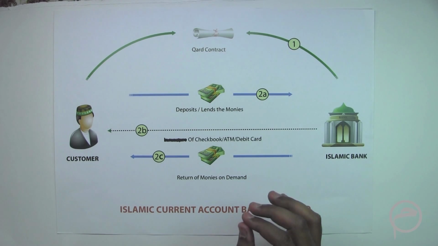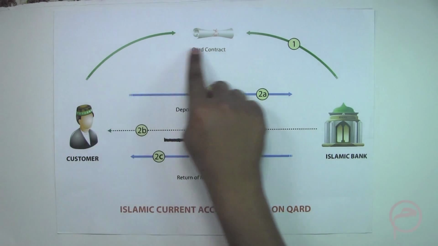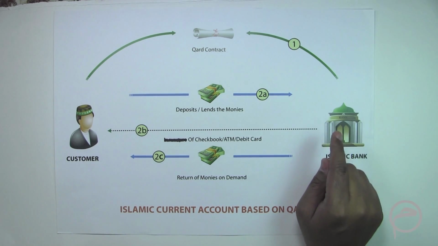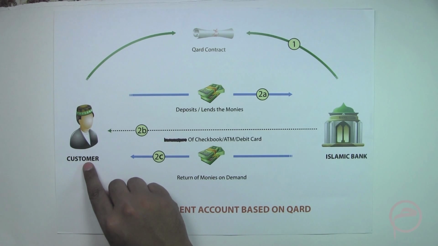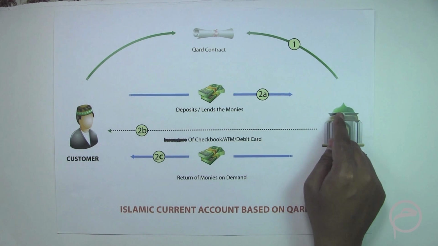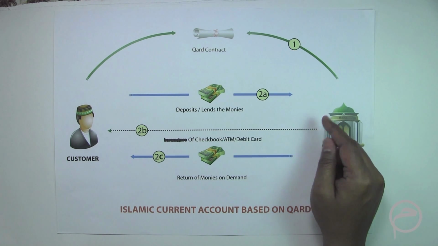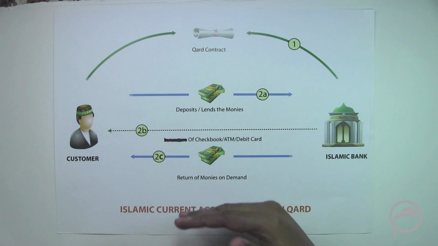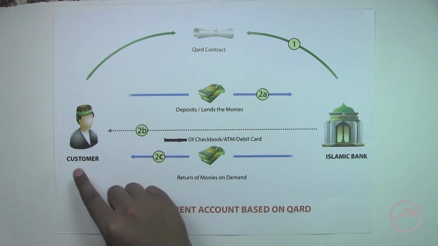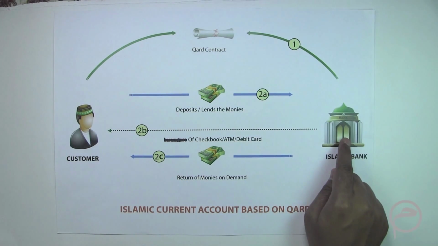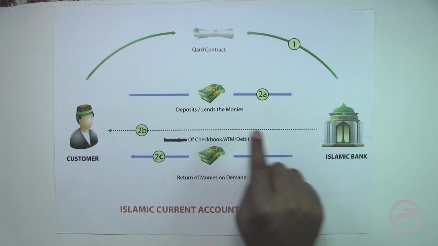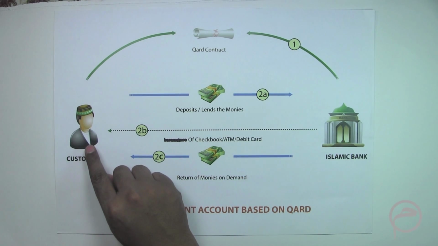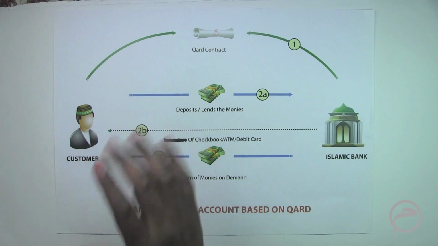Now, what we mean by qard is basically an Islamic Sharia compliant loan agreement in which one party entrusts an amount to the other party, and no interest is charged over the amount transferred from one party to the other. Meaning to say, if the customer deposits $100 with the Islamic bank through a qard contract, the Islamic bank is liable to pay only $100 back to the customer after an agreed period of time.